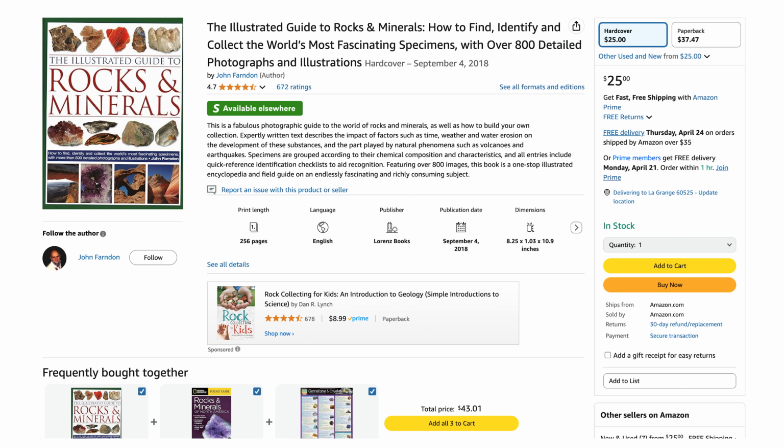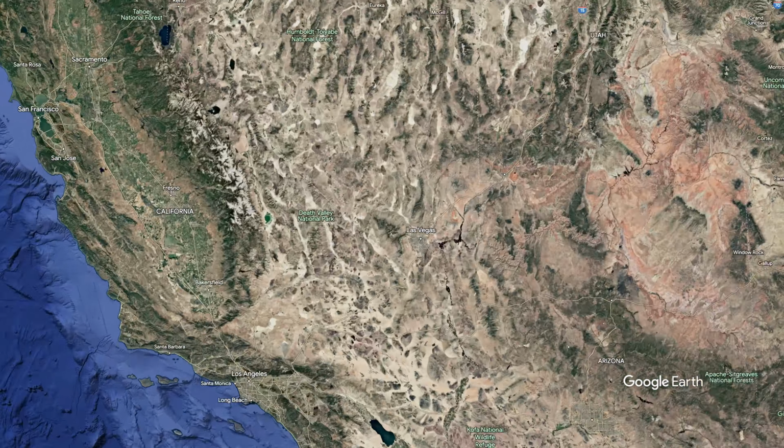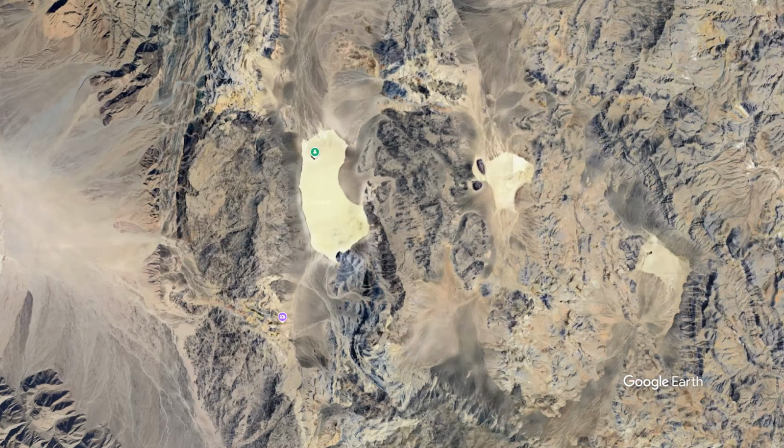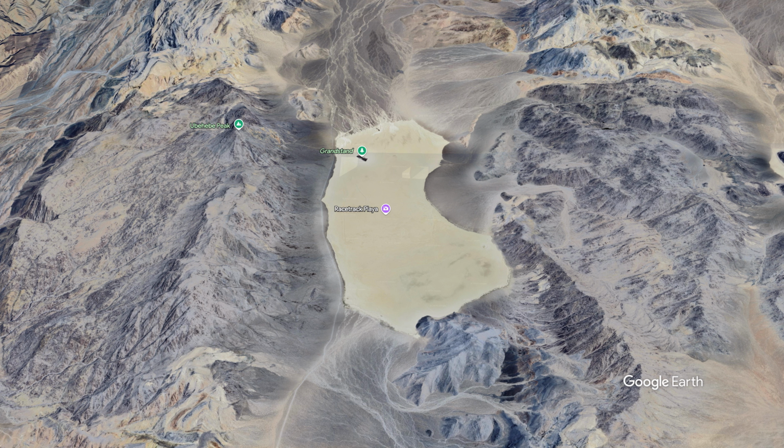Well, about rocks. Mysterious rocks. The mystery of the sailing stones. In one of the most desolate corners of Death Valley National Park lies a captivating mystery. The sailing stones of Racetrack Playa.